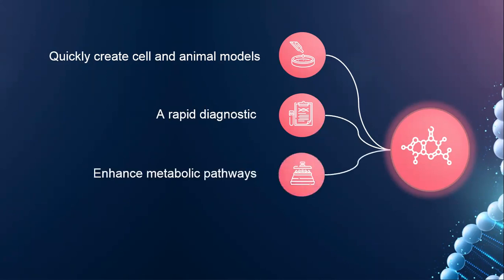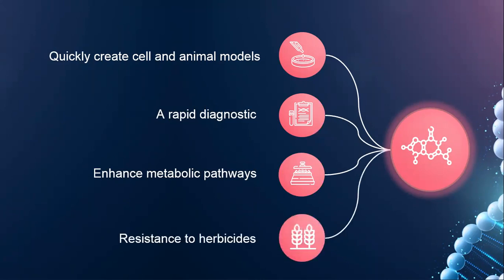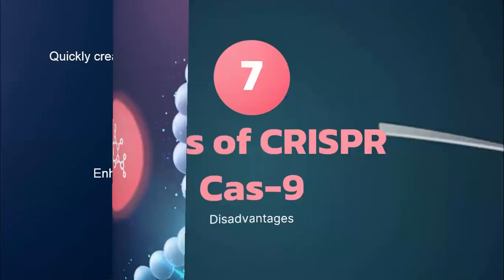And you can also enhance metabolic pathways with the help of the CRISPR-Cas9 system. In reference to resistance to herbicides, you can edit particular sequences in plants, which will make them resistant to herbicides, so the crops are more effective and less damage is caused to the crops by the use of herbicides.